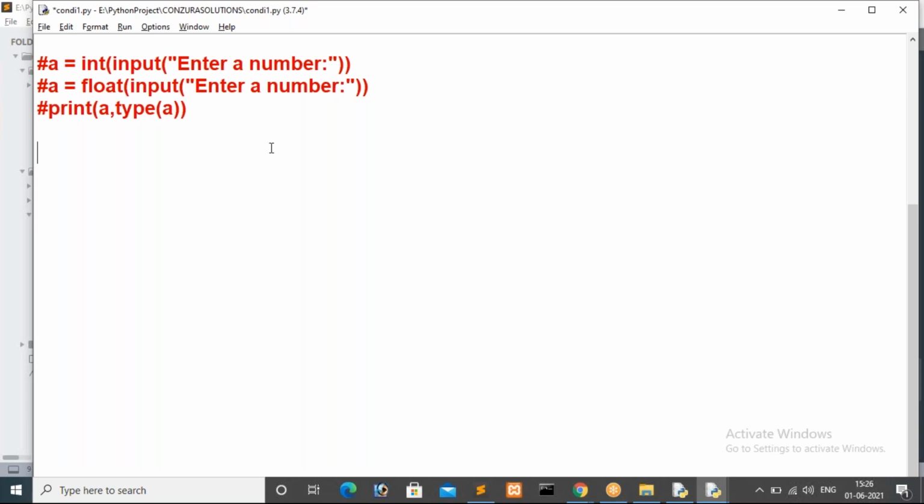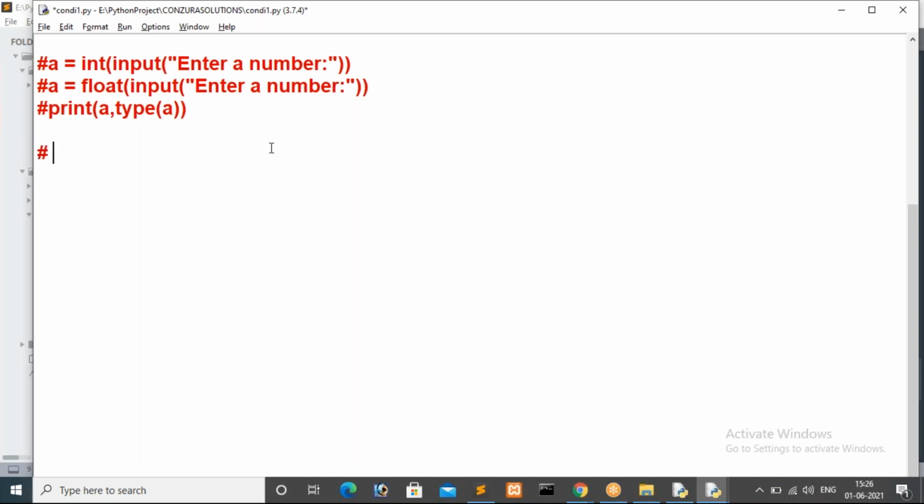So here I'm going to specify if a condition is true. So how can I specify? I will take a small example, then that is easy for me. First I want to read a number from the user.